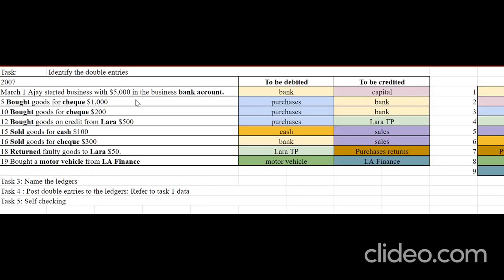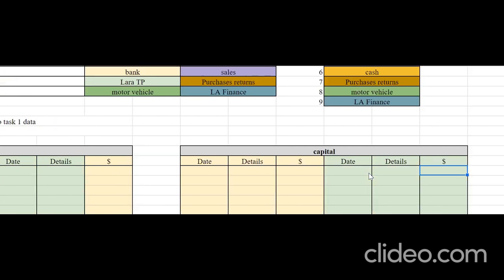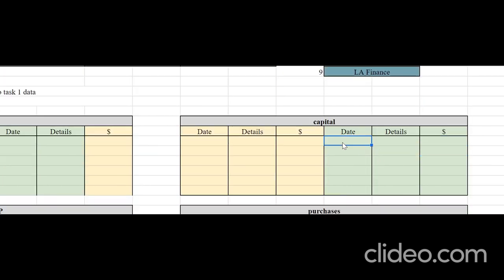Now let's post the double entry for the transaction which occurred on 1st. You debit bank account and you credit capital account. It's on 1st of March 2007, worth 5,000. So go to the bank account, 1/3/2007. Opposite account's name is capital and the amount is 5,000. Then move to the capital account. On the credit side, 1/3/2007. Opposite account's name is bank and you enter the amount 5,000.